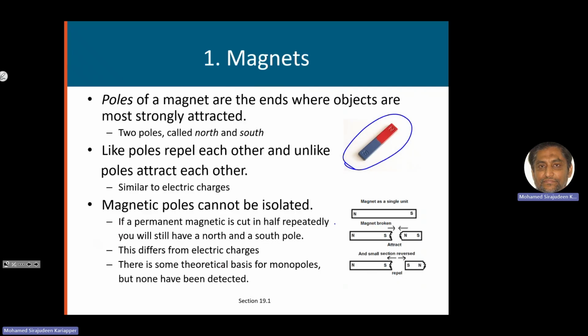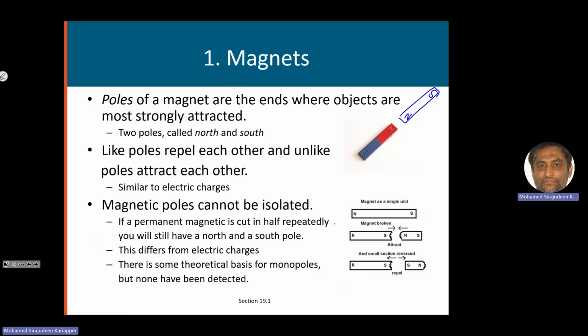Right. So the properties of this magnet: if you bring another magnet with the north pole opposite to the north pole of this, what happens? They will repel. When you have like charges, positive and positive will repel. Likewise, the north pole of a magnet and another north pole of a magnet will repel. They will push each other away.